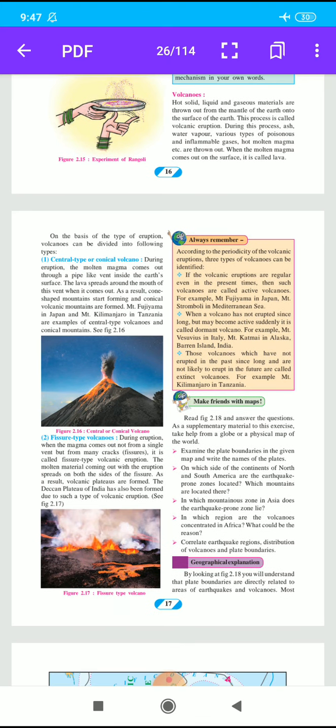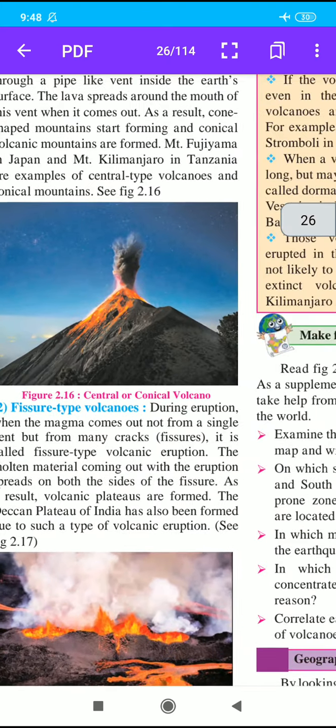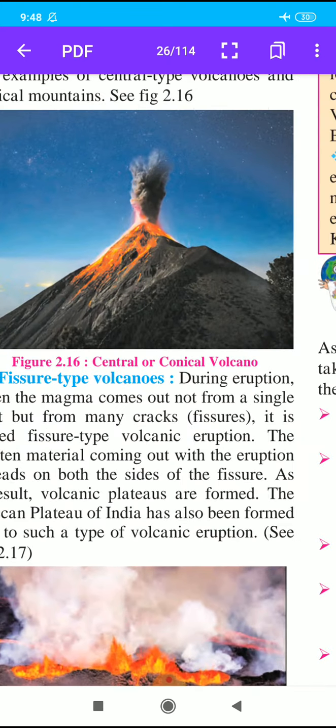In figure 2.16, students, we see the central or conical volcano, with a cone shape.